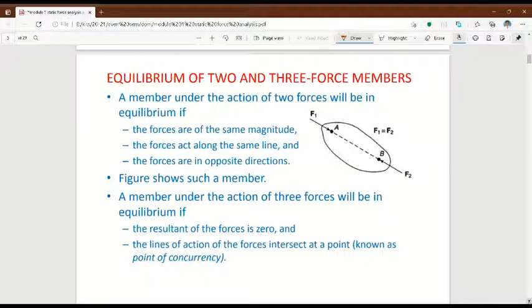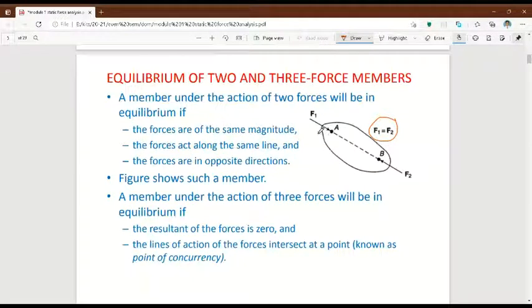Suppose you are considering a link AB, and there are two forces on the link AB. If there are two forces, definitely they will be equal and opposite. The two forces will be equal in magnitude and act in opposite directions.